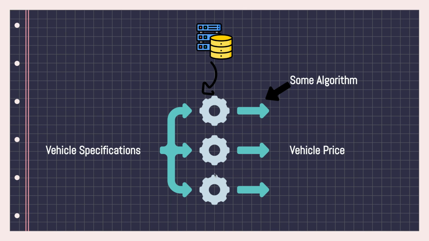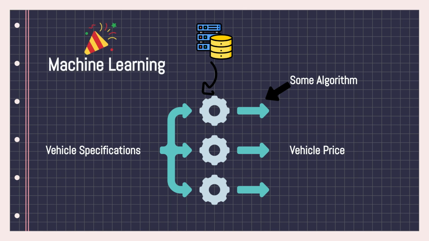This algorithm is able to study the different features of the car and how much it's likely to cost. So when you give it some specifications that it maybe has seen or has never seen before, it's going to use what it has learned from the data to make a prediction of the price of the car. So that's basically what machine learning is. You have a bunch of data that you feed the algorithm, which studies the data and generalizes on it. Then if you want to make future predictions, you give it some specifications, and using what it has learned from the data, it's able to come up with a prediction.